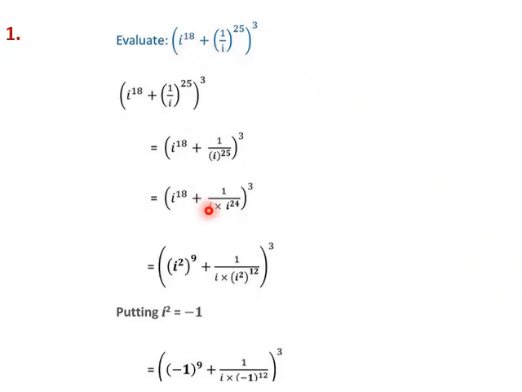So i power 18 can be written as i square power 9, and i power 25 will be written as i into i power 24. And i power 24 can be written as i square power 12. Why are we doing it like this? Because we know i square is equal to minus 1 and its powers can be easily deduced. So we write i square power 9 as minus 1 power 9, and here it will be i into minus 1 power 12. This will remain minus 1 and this will become plus 1.